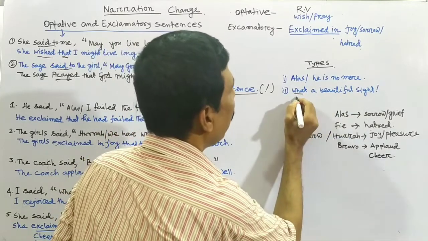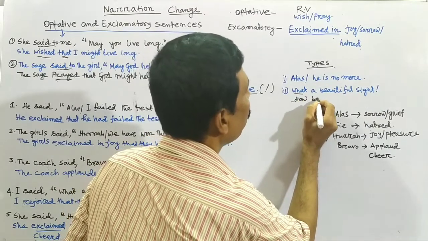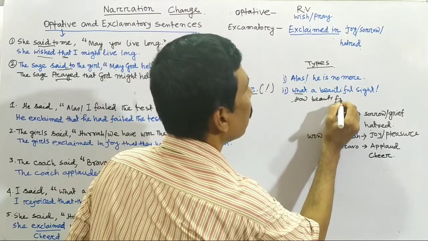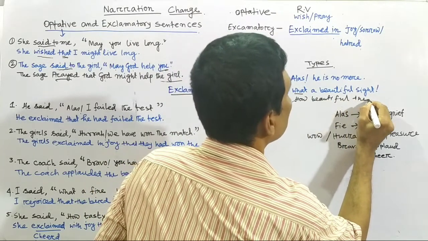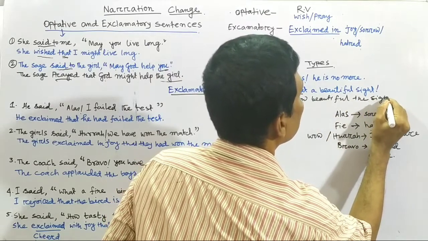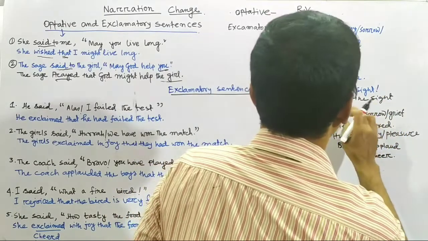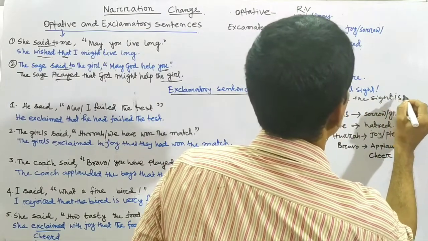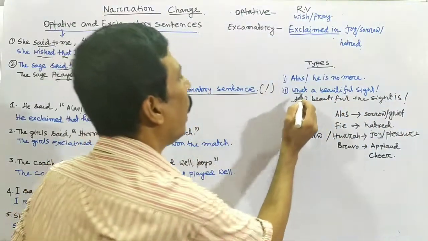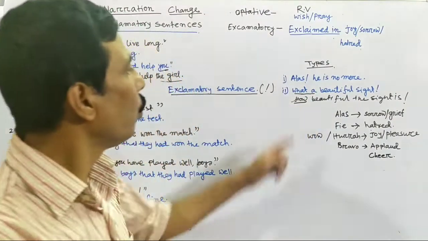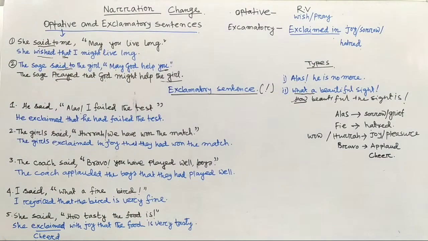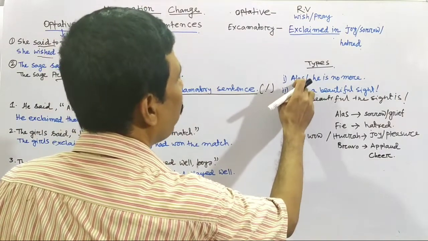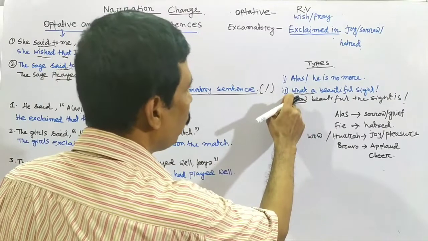And number 2, this type starts with what or how. What a beautiful girl, how beautiful the sight is. In the place of what a, we can use how. So number 1 starts with an interjection, number 2 with what or how.